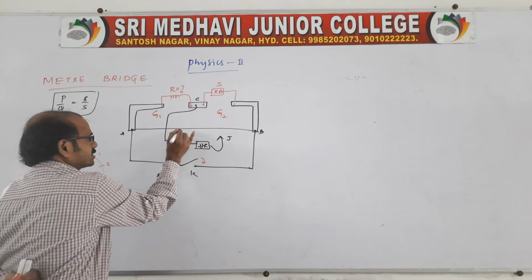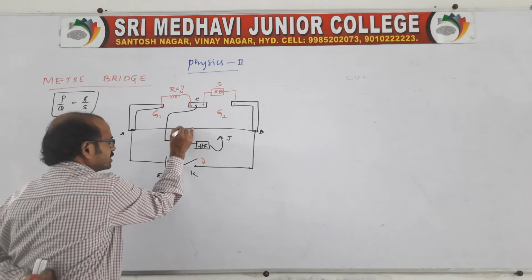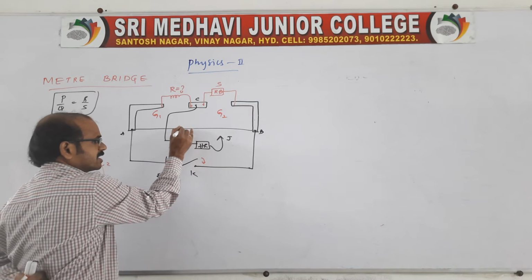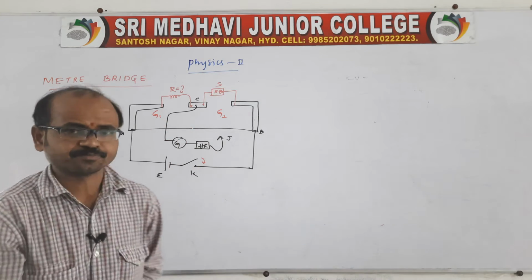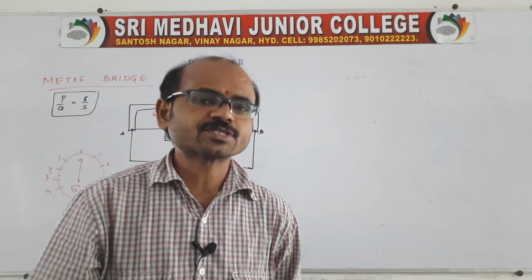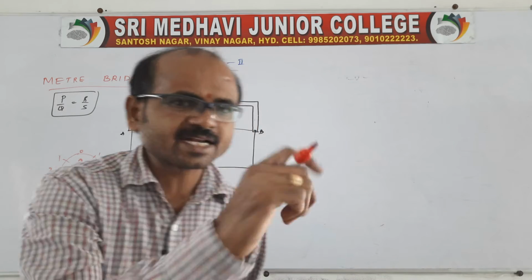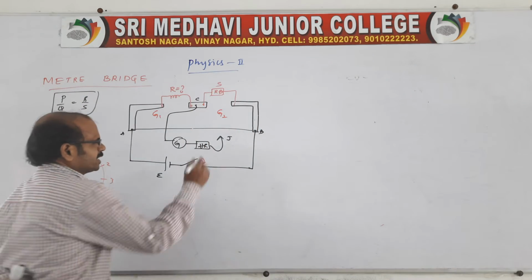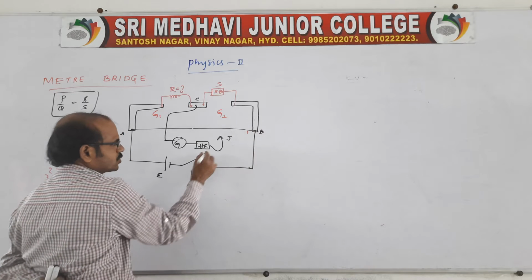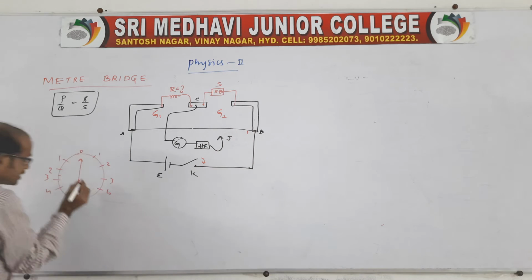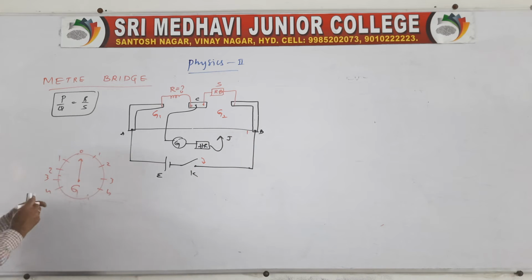If I press the jockey on the meter bridge wire, the galvanometer shows a reading, and only then is the circuit closed. If the jockey is pressed at the right side, the galvanometer pointer must show towards the left.